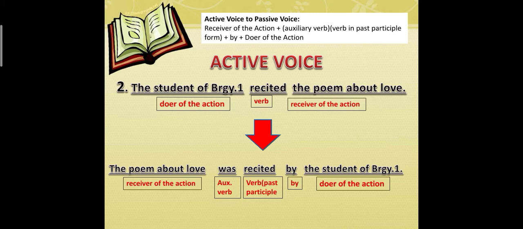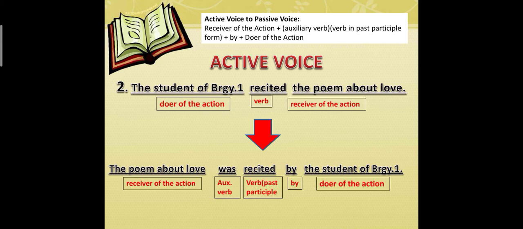Next example. The student of Barangay 1 recited the poem about love. The student of Barangay 1 is the doer of the action. And the verb is recited. And the receiver of the action, the poem about love. Now, let us try again to convert it in passive voice. First, you need to know which is the receiver of the action. So, in the sentence, the receiver of the action is the poem about love.